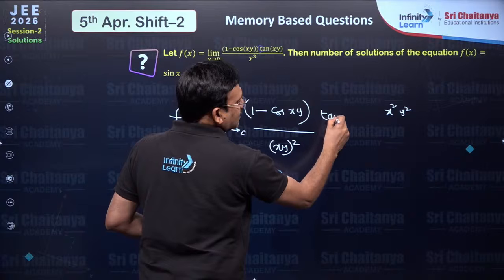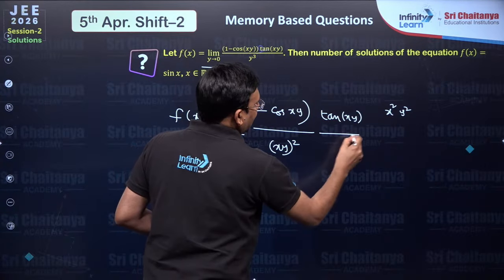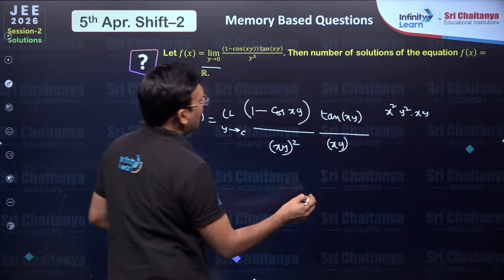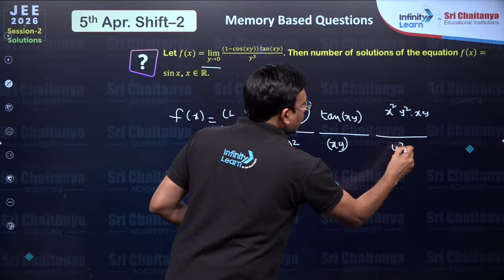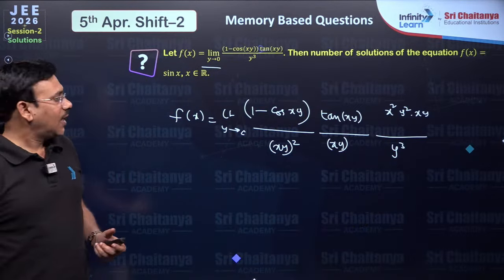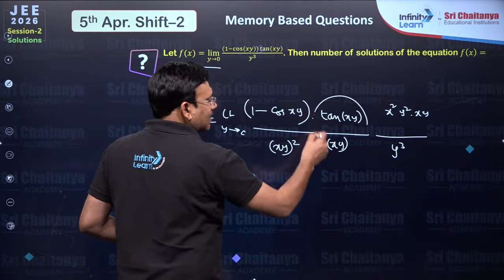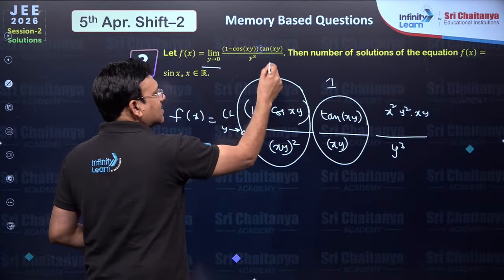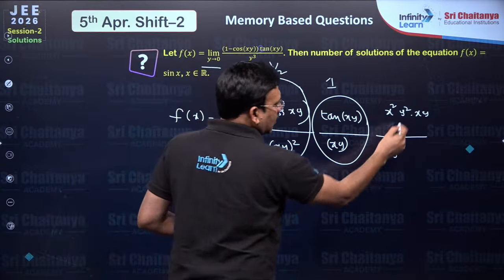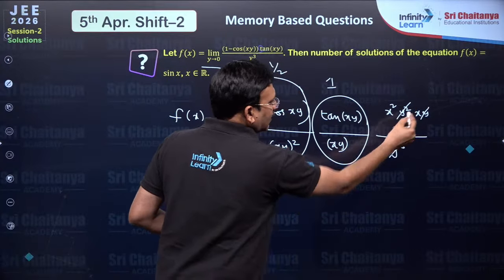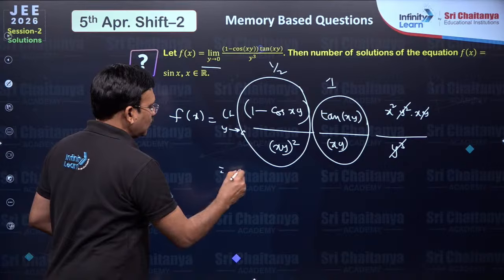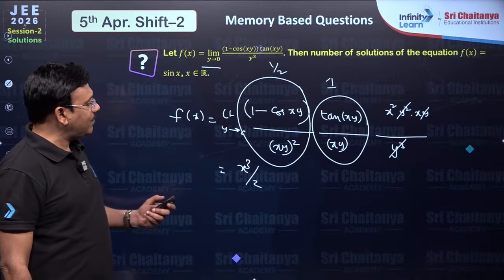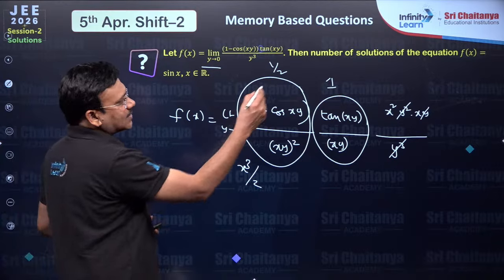Tan of xy is there, so you just multiply and divide with xy, and so here also you will get one more xy, and already y cube is here. If you just rearrange the terms of the limits here, tan theta by theta at theta tends to 0 will become 1. 1 minus cos theta by theta square is the standard limit, which is 1 by 2. So here y cube gets cancelled, you will get x cube into 1 by 2, this is x cube by 2 is the limit.